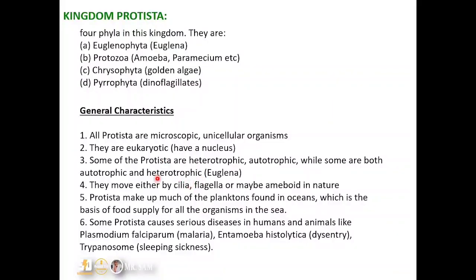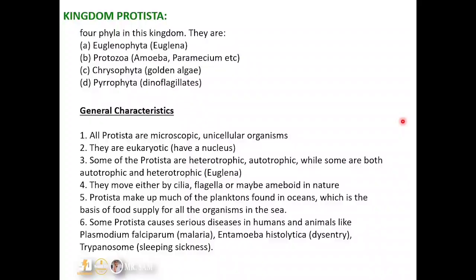Now let's look at the general characteristics of the protistas. All protista are microscopic, meaning they cannot be seen with the naked eye, and they are unicellular organisms, meaning they are only made up of one cell. So whenever you hear unicellular, just remember one cell. Uni means one, and they are eukaryotic in nature. Unlike the monerans that are prokaryotes, the genetic material of the protista is found within a membrane-bound nucleus. So their DNA is not scattered all over the cytoplasm. So we call them eukaryotic.